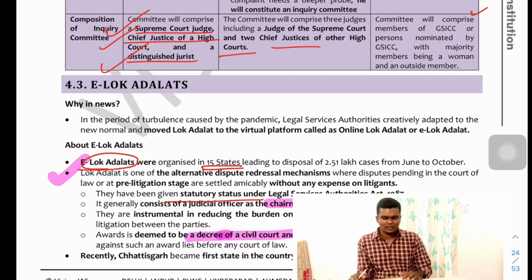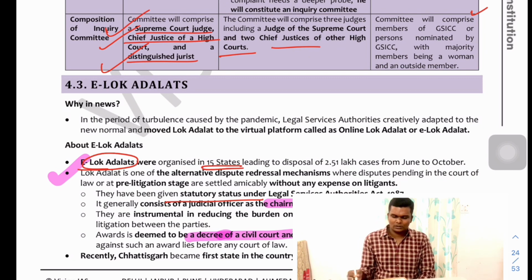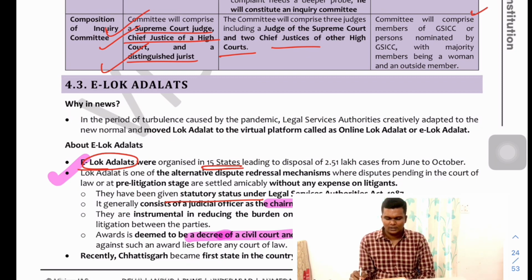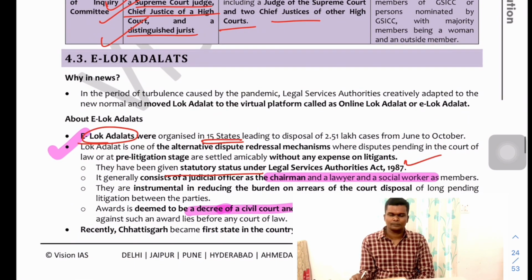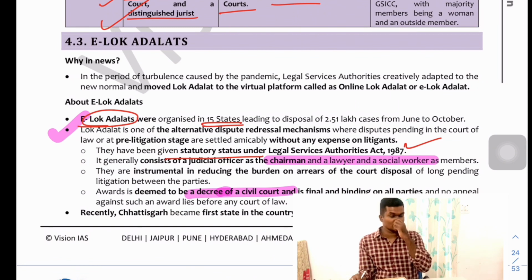Okay. And recently, this platform of e-Lok Adalat has been organized in 15 states, where there will be a judicial officer who will act as the chairman, and a lawyer and a social worker. The 3 of them will work together to solve the issues, and it is also given a legal status under the Legal Services Authorities Act, so that the case can be solved even at a pre-litigation stage, that is, before coming to the court itself.